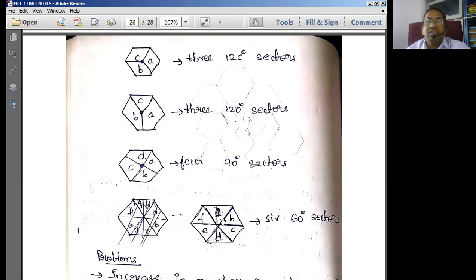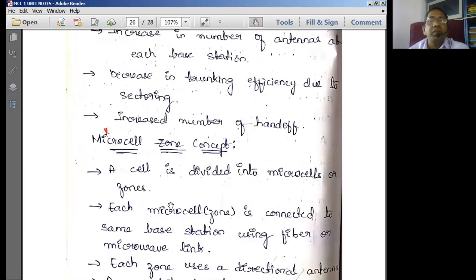So A is 60, B is 60, C is 60, D, E, F all 60 degrees. Thereby 60 into 6 is 360 degrees. So it is going to cover all the 360 degrees coverage, thereby providing more coverage area for mobile communications. So this is the sectoring method, a very important method for us.